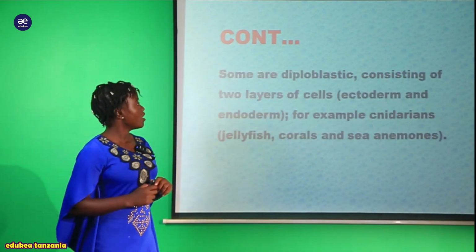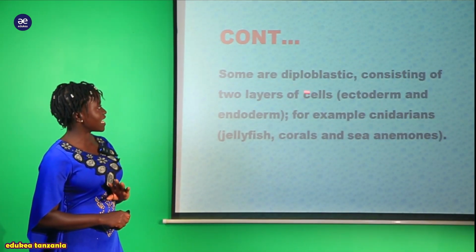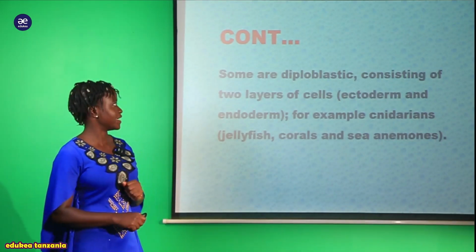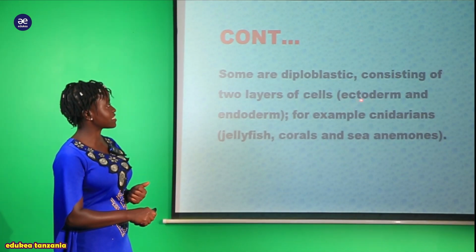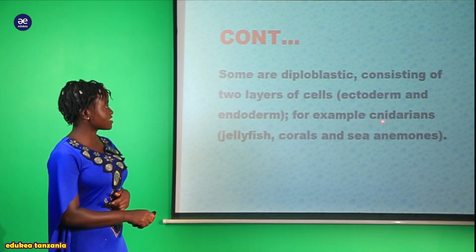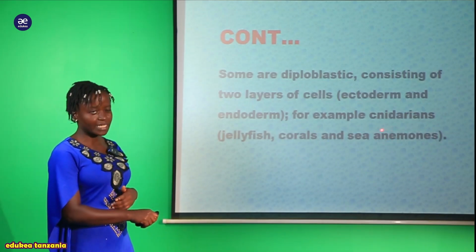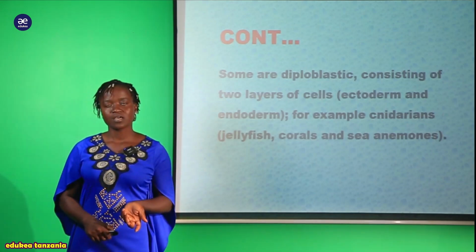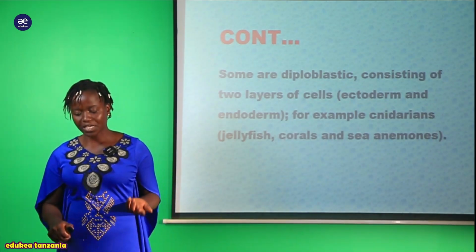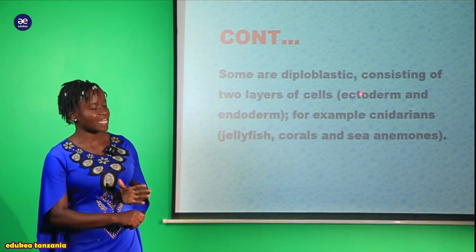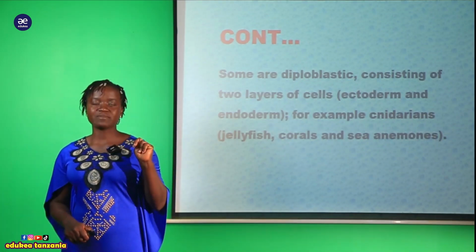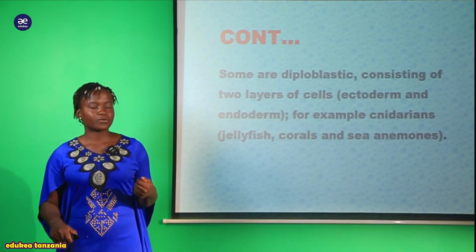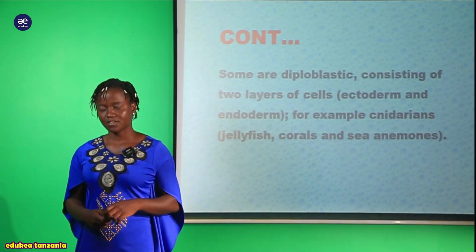mesoderm. Also my student, we are saying that some are diploblastic. Wengine wanakuwa na ile tunasema kwamba their body contain 2 layers. Kwa ina consist of 2 layers, and these layers are ectoderm and the endoderm. A good example here we have this cnidarian, ambao hapa tukiongea cnidarians we mean that jellyfish, corals, and sea anemones. So hao organism ndio ambao they contain tunaita diploblastic in nature. Di means two. So they have two layers, endo and ecto. And a good example here we have this cnidarians.